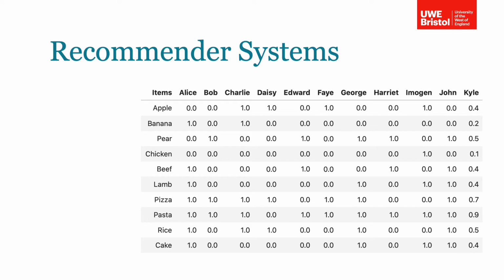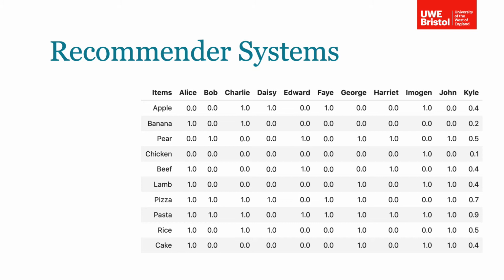In this example, if Carl was a new customer, there would be a 90% probability of him buying pasta, since 9 out of the 10 existing customers do so already, and a 50% probability of him buying a pear, since 5 out of the 10 existing customers do so already.